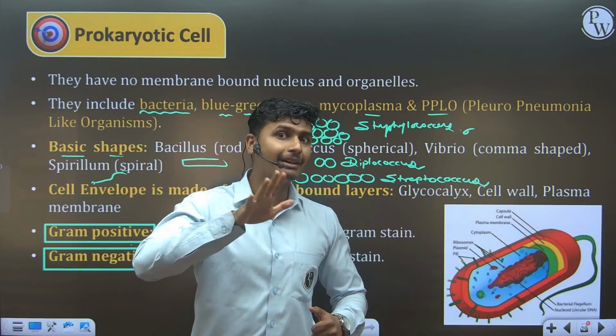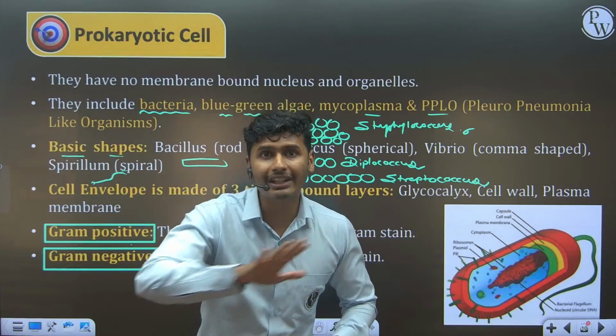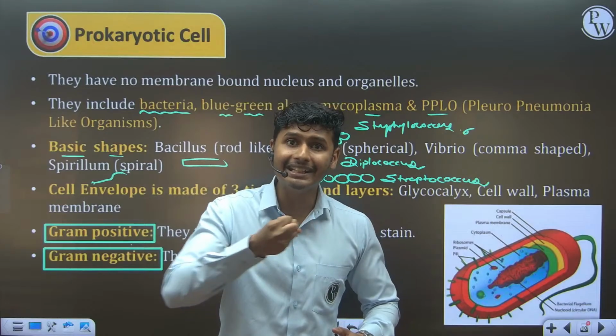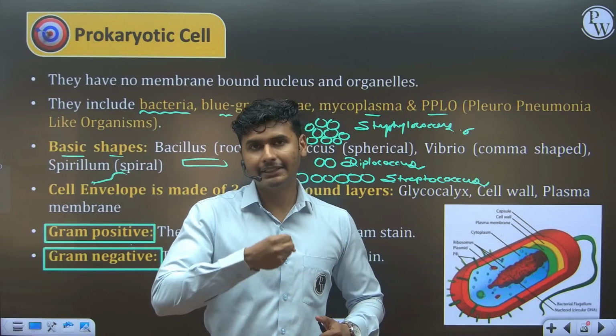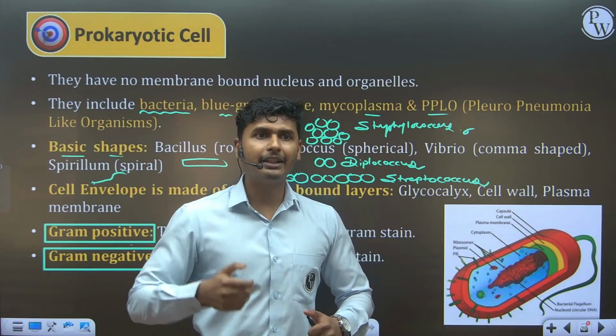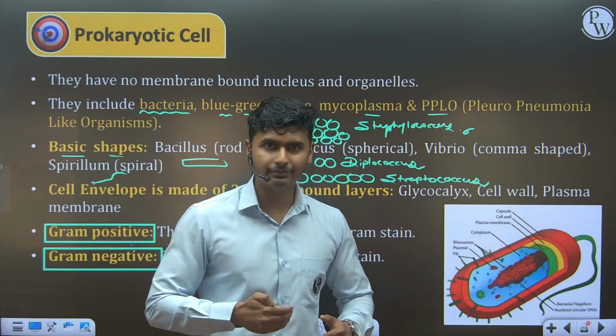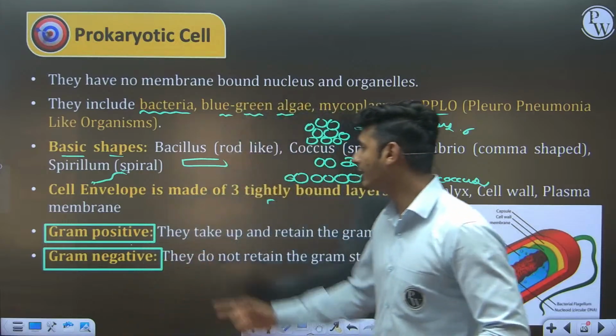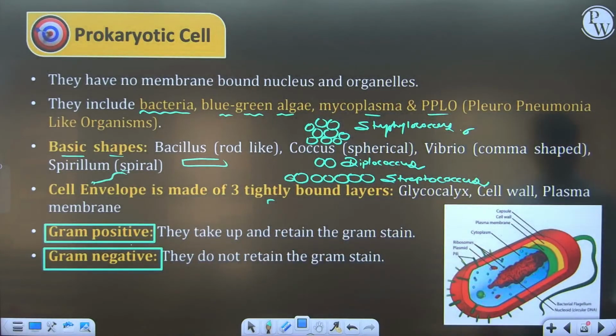But if there is a gram negative bacteria, it does not retain the gram stain. Means it does not easily retain the antibiotic. And if it does not retain the antibiotic, it means it is hard to kill. It can be killed, but it is difficult to kill a gram negative bacteria. So the strongest bacteria is gram negative bacteria.